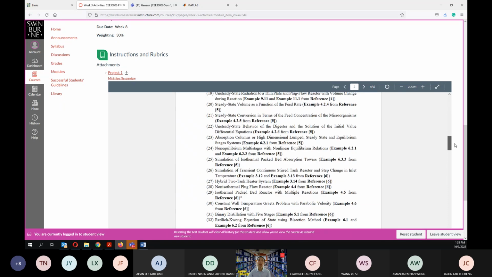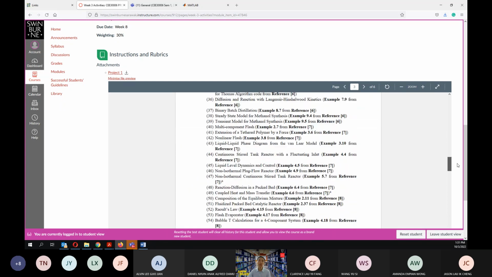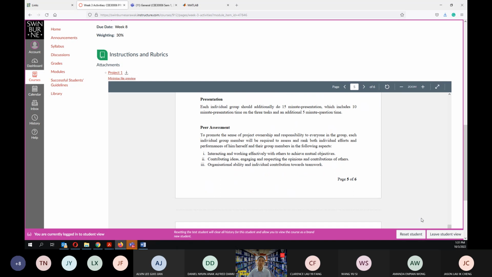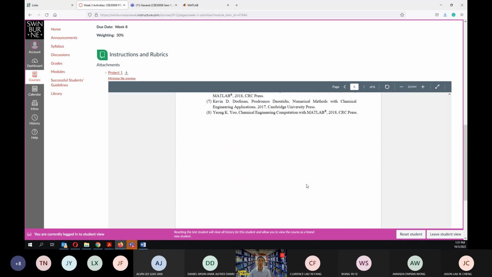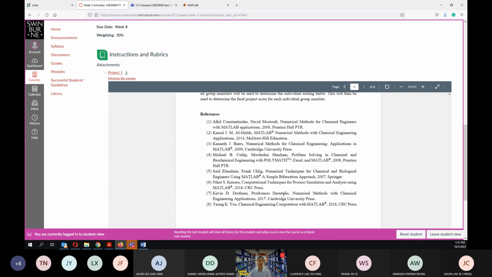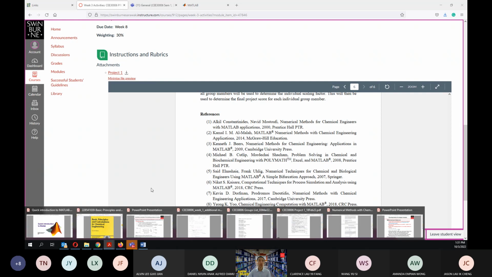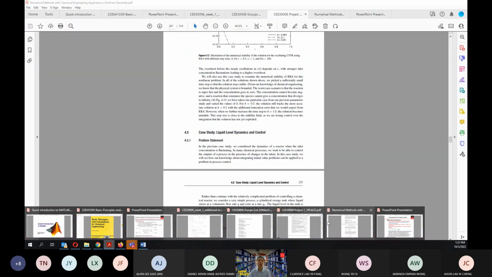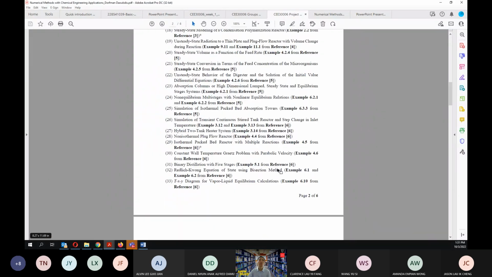So for example, for project number 45, that one is taken from example 4.5 from reference 7. So reference 7 is which book? That one is Dorfman and Daoutidis. So these are the ones that are taken from this book. Let me check. Okay, this book.